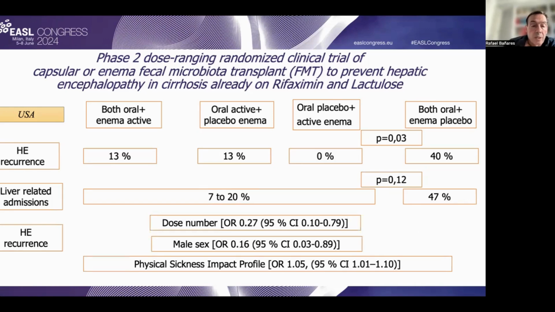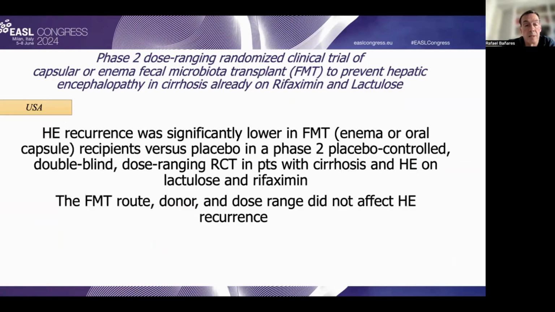And importantly, the authors developed a logistic regression model trying to evaluate the independent variables associated with hepatic encephalopathy recurrence. And as you can see, the dose number of fecal microbiome transplantation, 1 or 2 doses of therapy, was a significant predictor of being free of hepatic encephalopathy, suggesting the impact of this approach in the management of patients with hepatic encephalopathy.